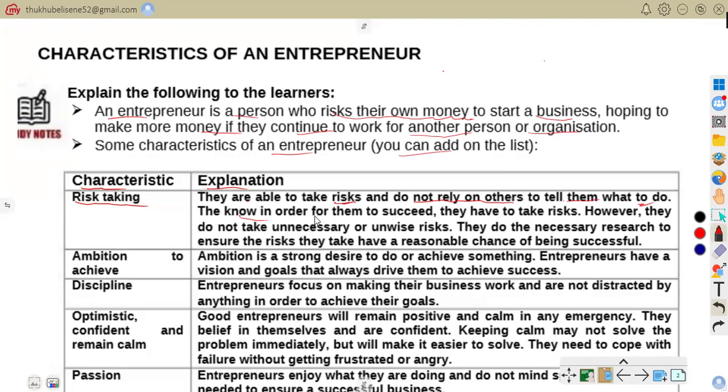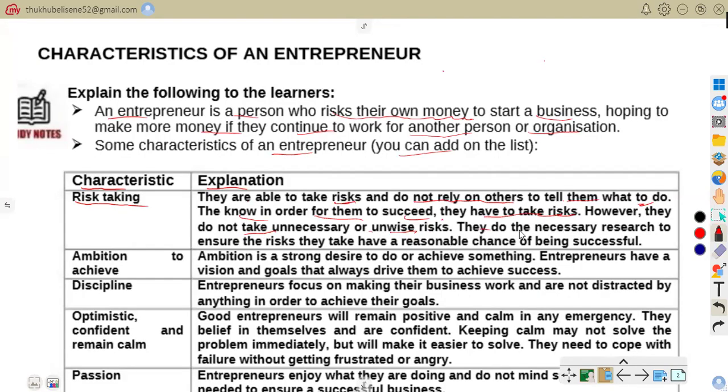They know in order for them to succeed, they have to take risks. However, they do not take unnecessary or unwise risk. Meaning to say, they take what? Moderate risk. They don't go for risk that they know very well has high chances of failing. So they take moderate risk.